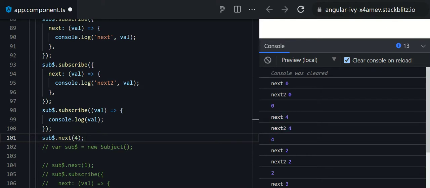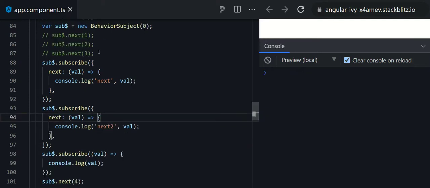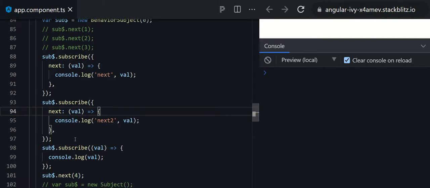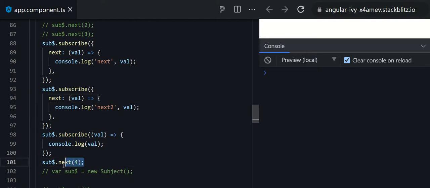So it means in the behavioral subject, the initial data needs to be present, and all of its subscribers will get either the initial data or, before the subscribing, whatever latest data was produced. If no data is emitted, then they will get the initial data. I hope you are understanding, and after the subscribing, whatever data is produced, they will get it, so no need to worry about it.